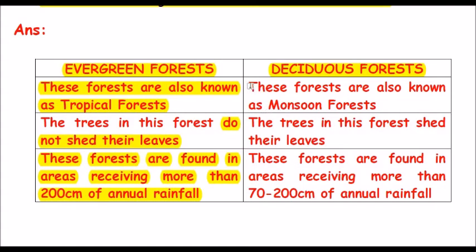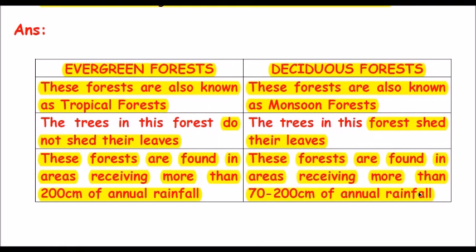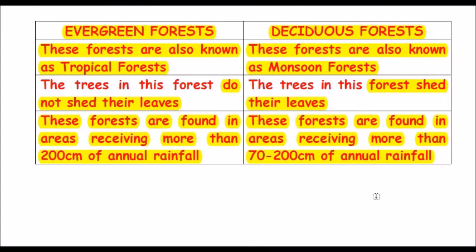Now we will see about deciduous forest. These forests are also known as monsoon forest. The trees in this forest shed their leaves. These forests are found in areas receiving 70 to 200 centimeters of rainfall.